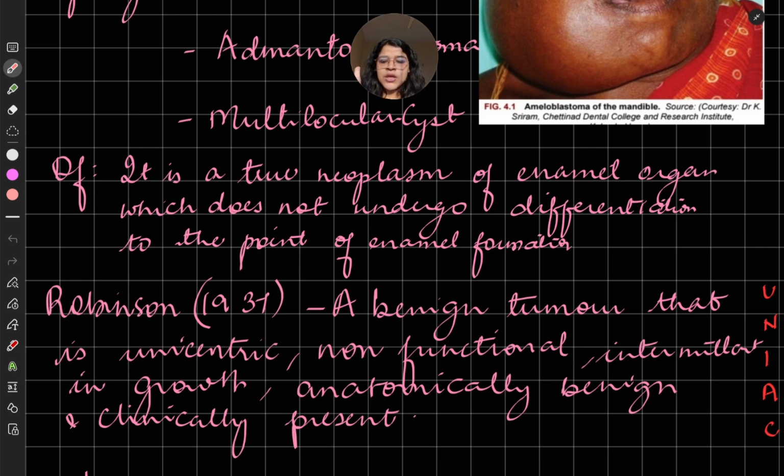There is a mnemonic UNIAC by which you can remember this definition: Unicentric, non-functional, intermittent, anatomically benign, and clinically persistent.